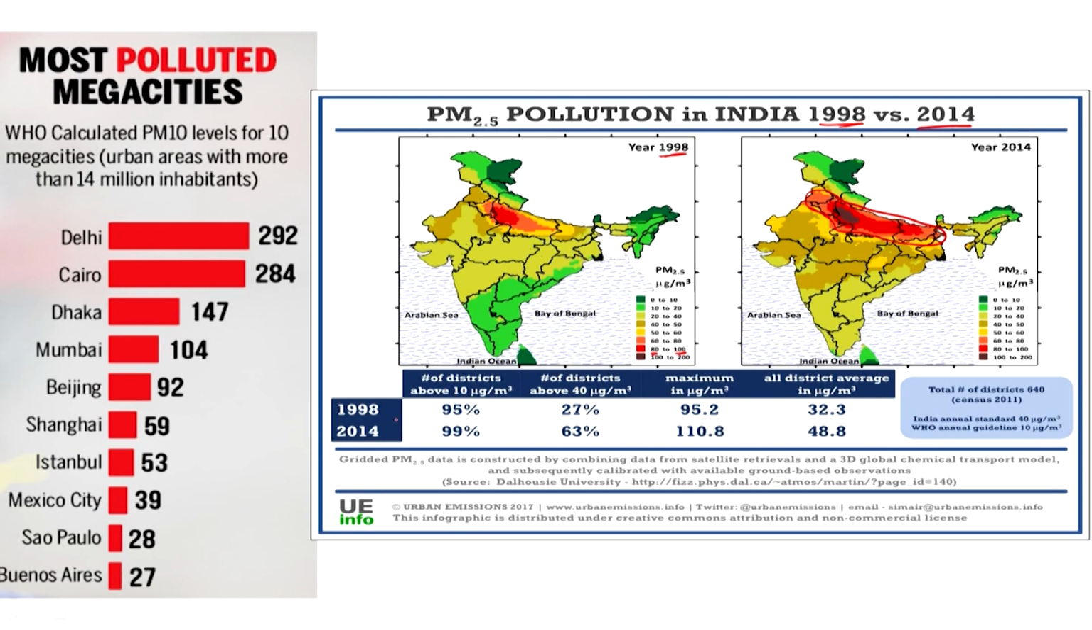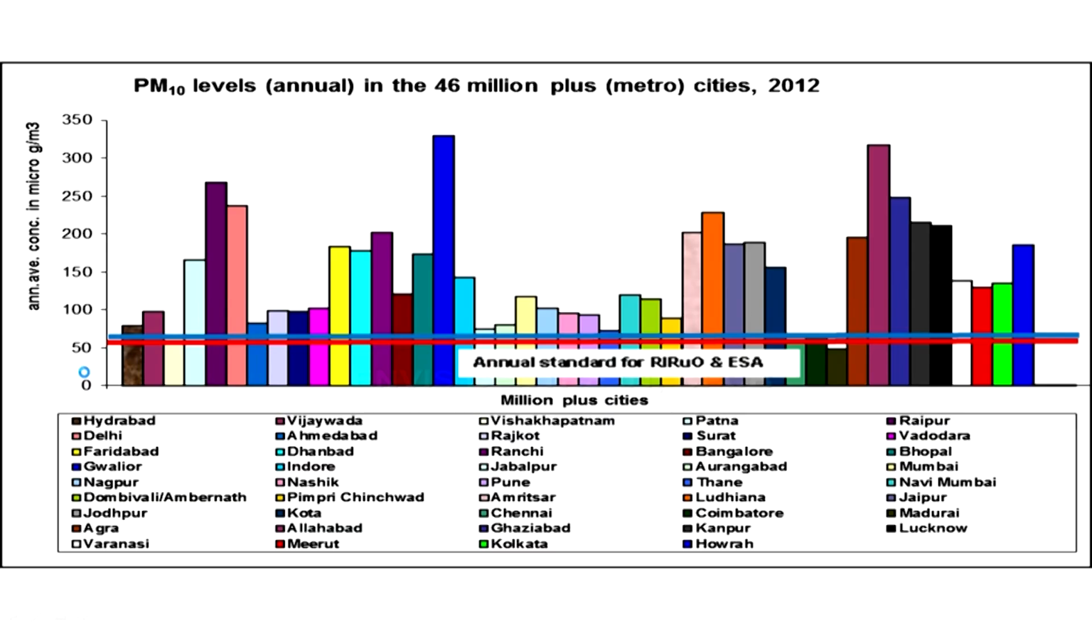So what do we have here? We have some other data here. 1998, 27% or about 27% of the districts are above 40 microgram per meter cube of PM 2.5. But here we see that it's a considerable increase to 63%, let's say, right. Again, this is data that we already looked at, where we know that the most polluted cities are typically Indian, let's say, right. And let's move on.